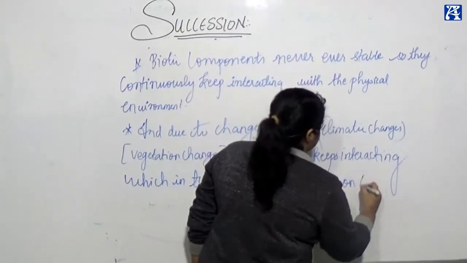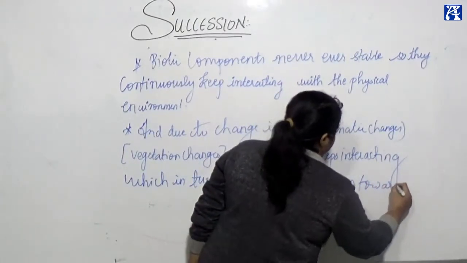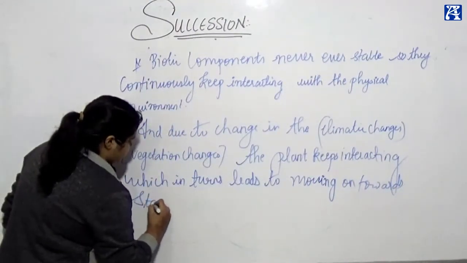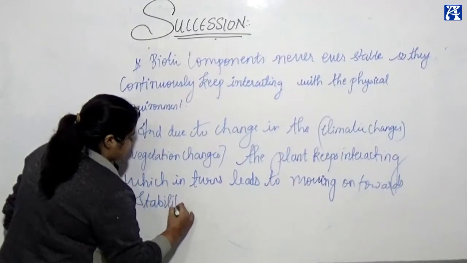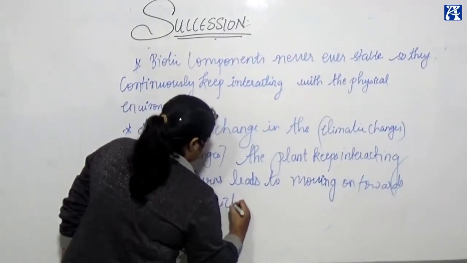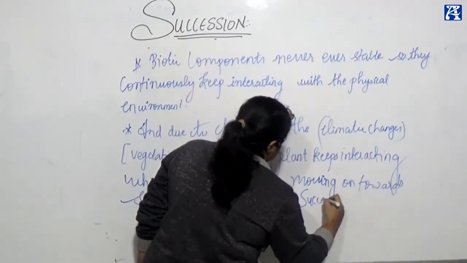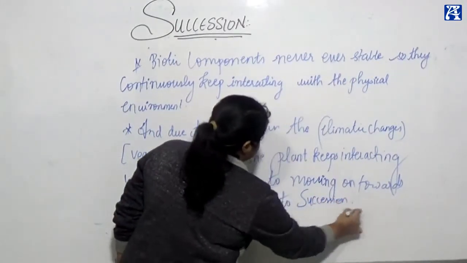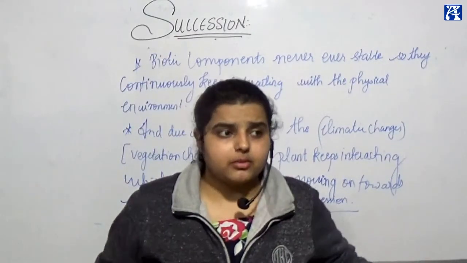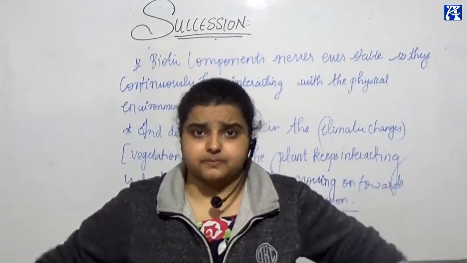Moving on towards stability leads to succession, which leads to regrowth, which leads to growth and forms life, forms an ecosystem.